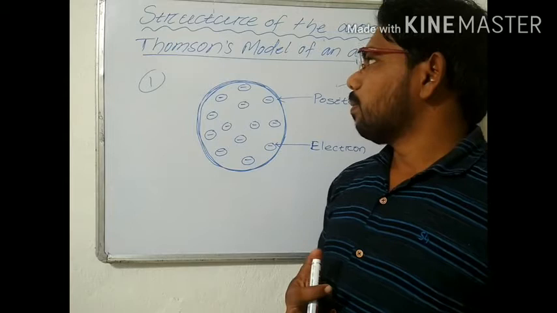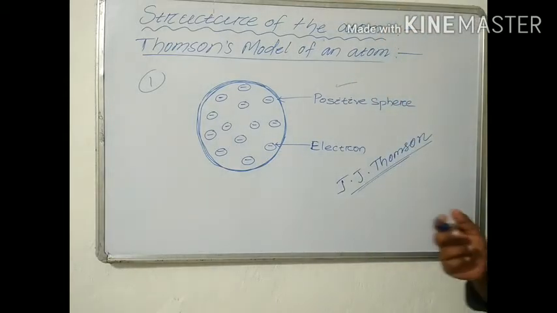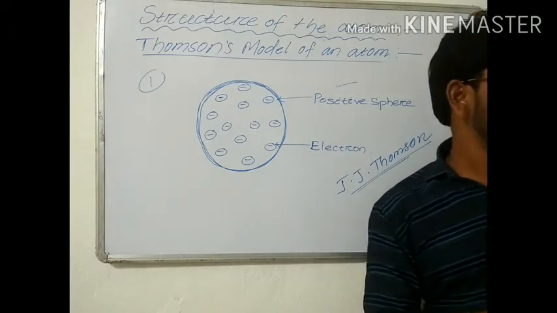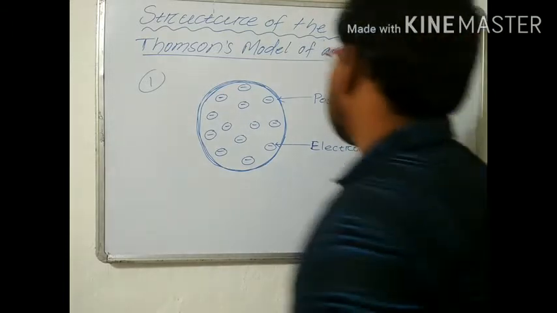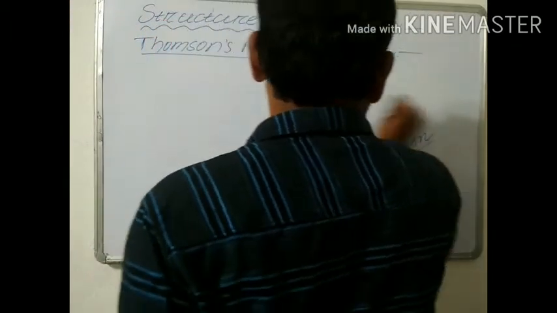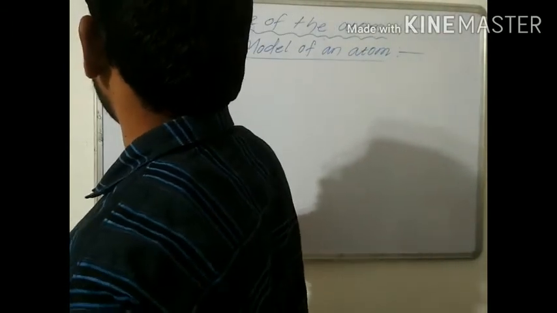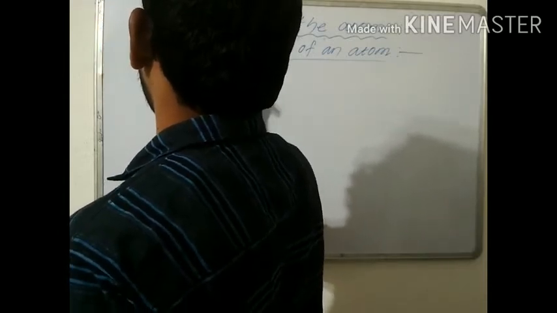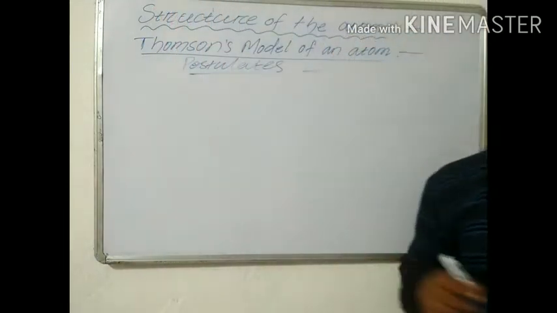So about the postulates of the atom, the Thomson atomic model is the most important question, also called the postulates of the Thomson atomic model.